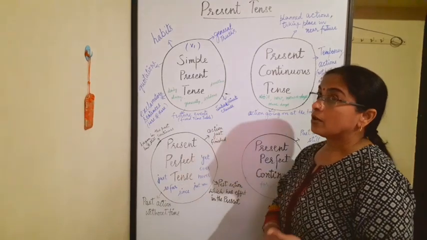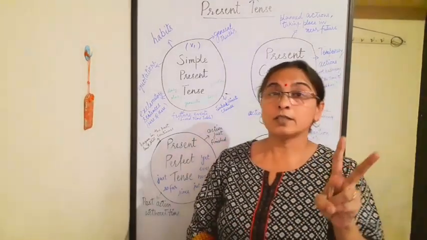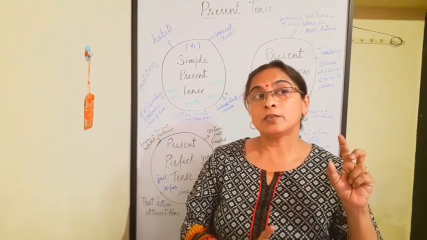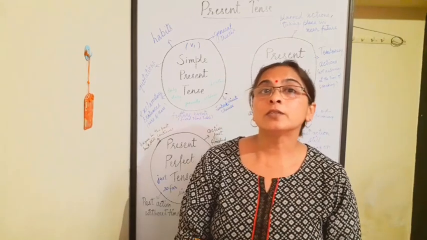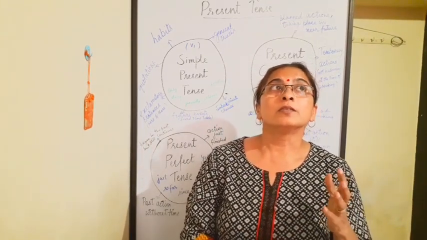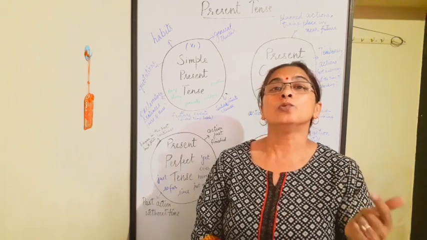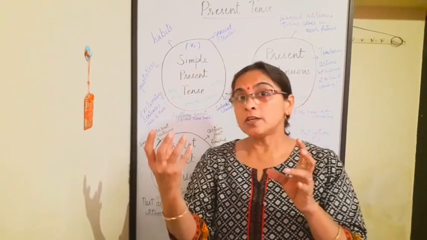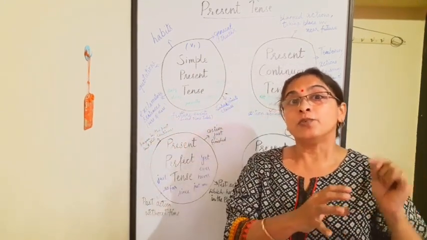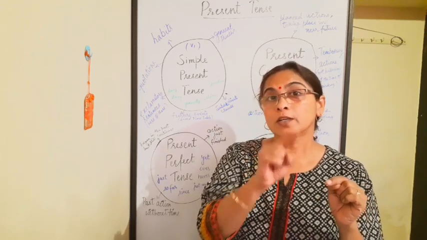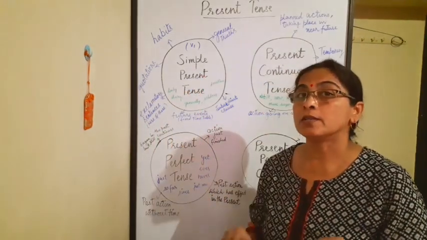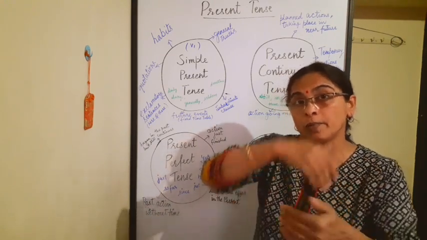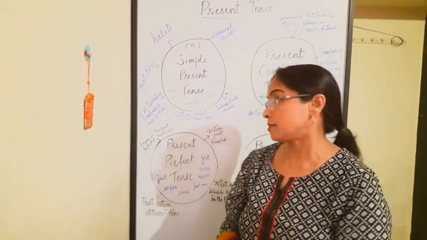Then subordinate clause. Some sentences have two clauses. The first is the main clause and the second is the subordinate clause. Subordinate clause means the clause which depends upon the main clause. The example is, if you work hard, you will pass. So "you will pass" is the main clause which tells us about the future event. But the subordinate clause, "if you work hard", uses the simple present tense. It depends upon the main clause, that is, you will pass.